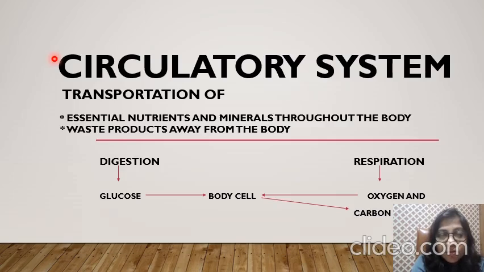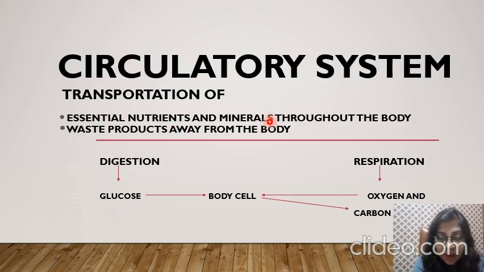So what does the circulatory system include? Transportation of essential nutrients and minerals throughout the body, and removal of waste products away from the body. As we have discussed earlier, children, removal of waste is included in excretion, and nutrients and minerals in the process of digestion.